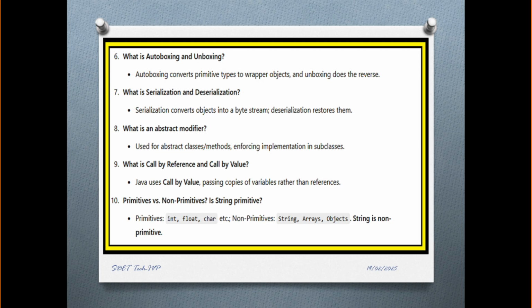Next one, primitive versus non-primitive data types. Is string primitive? Primitive data types are like int, float, char, boolean. These are the primitive data types, and non-primitive data types are string, array, objects. String is a non-primitive data type.